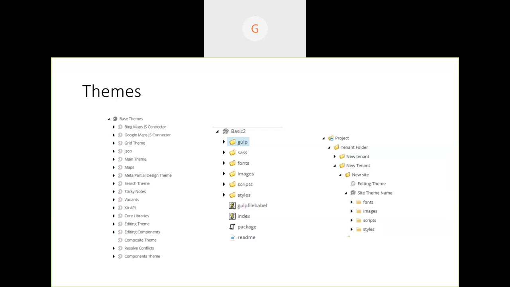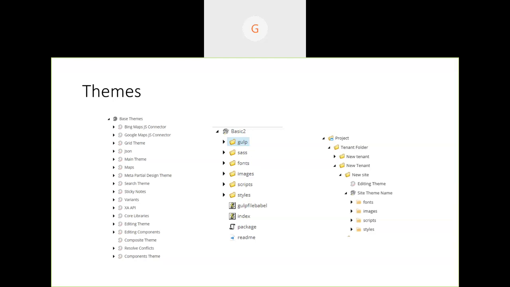So if they need to work, they need some scripts, because if you build a tab function, if you are using a tab component, that needs click functionality, right? So how does it work? It needs some script in the background, as well as some styling, some basic theme and basic styles. So here themes means it's just a combination of scripts, styles, fonts, and some basic images. So that is what we mean in SXA terms by theme.